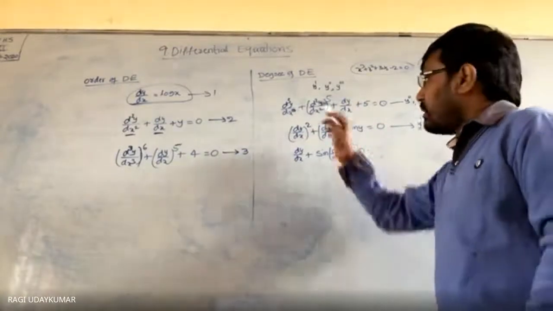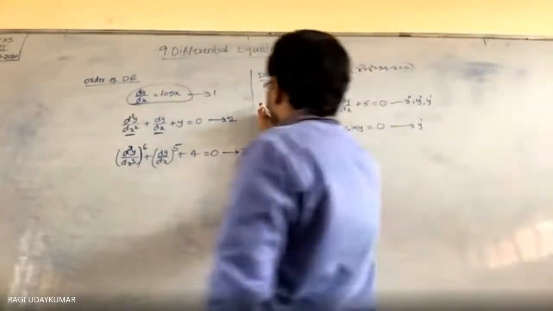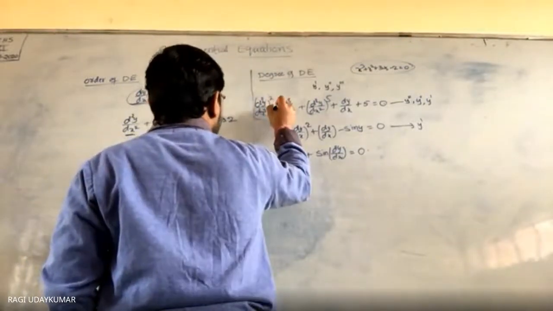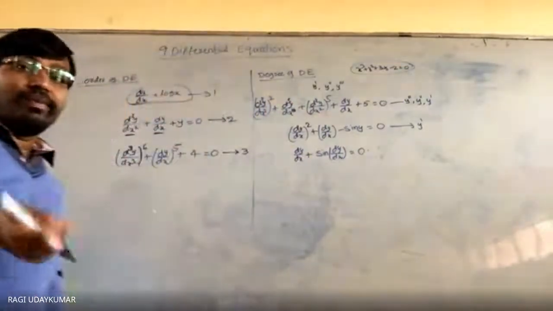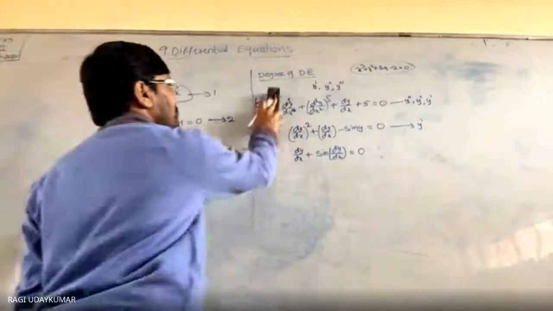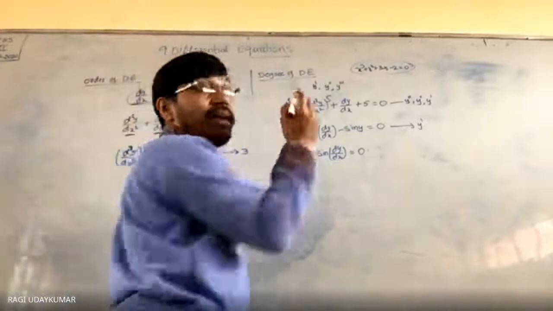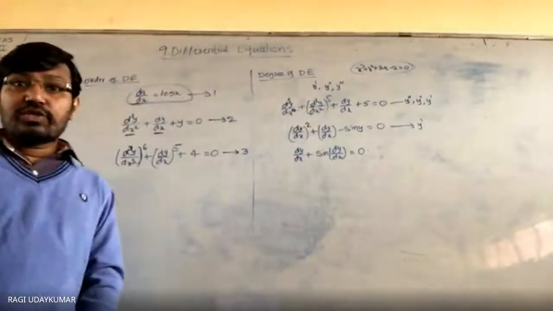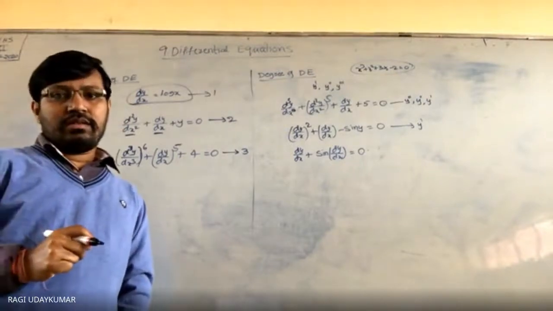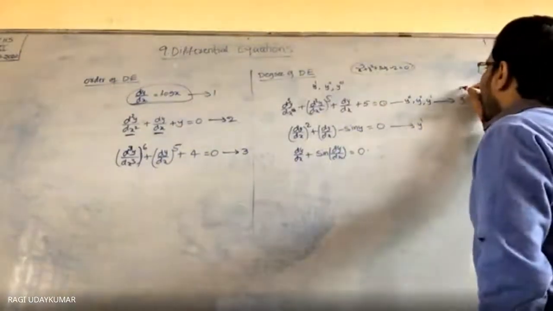No. Suppose you have d cube y by dx cube, and I give one more term with d cube y by dx cube whole square, then 2 is the degree of the differential equation. In this case, the degree is 1, because the highest order of the derivative and its highest power should be the same. So the degree of this differential equation is 1 here.